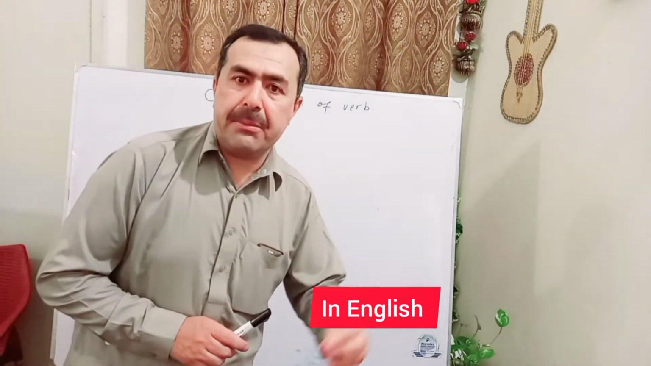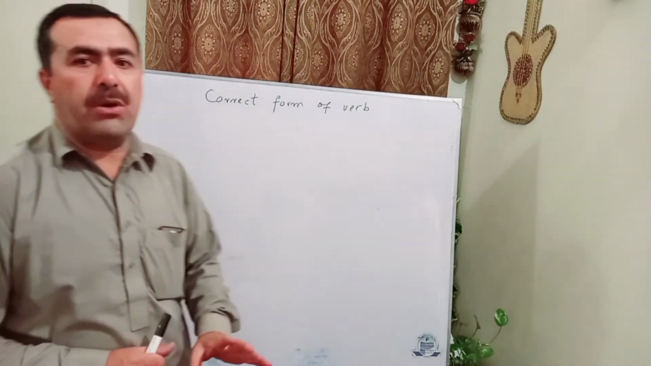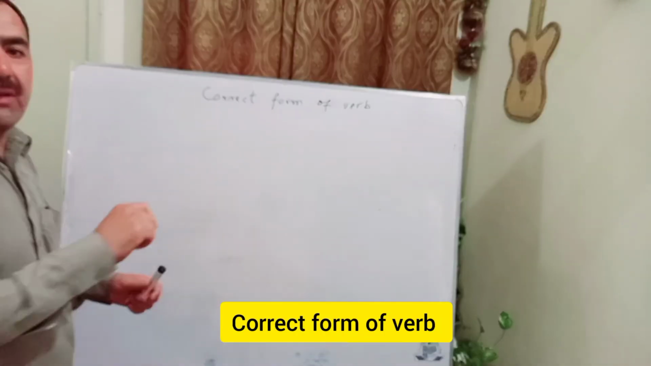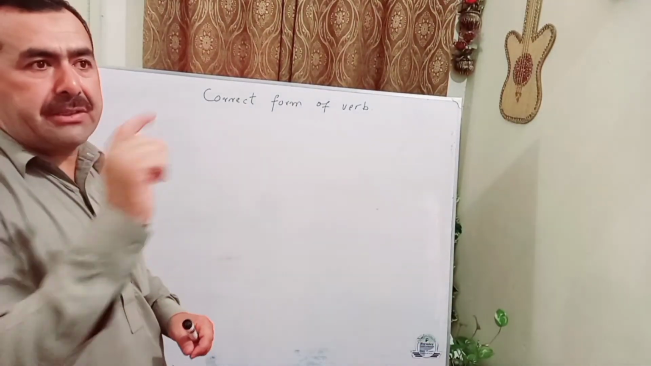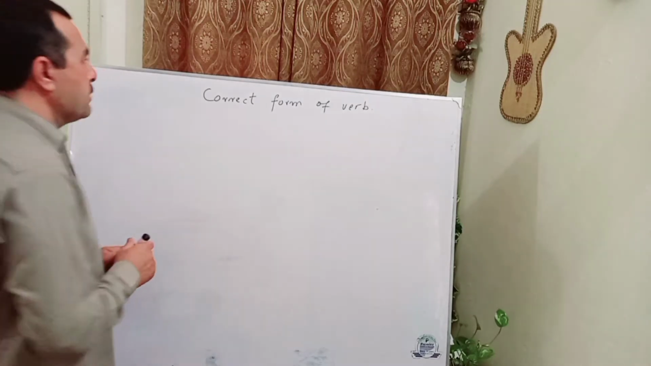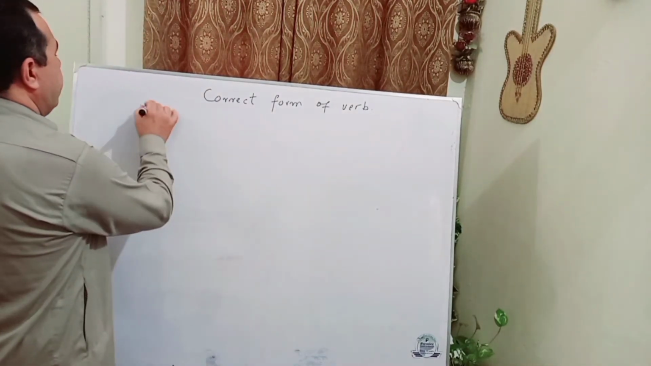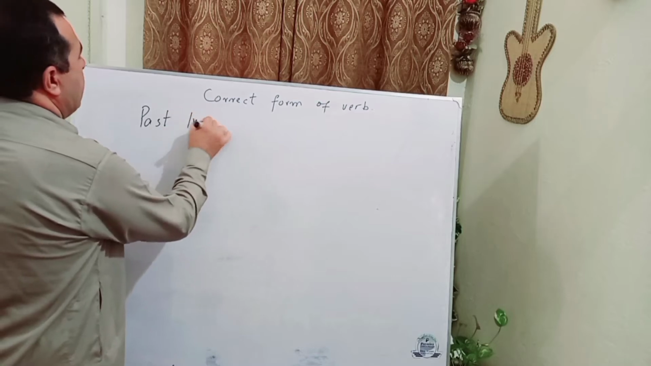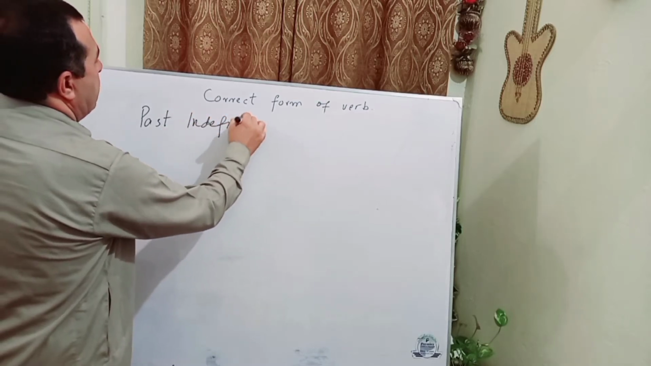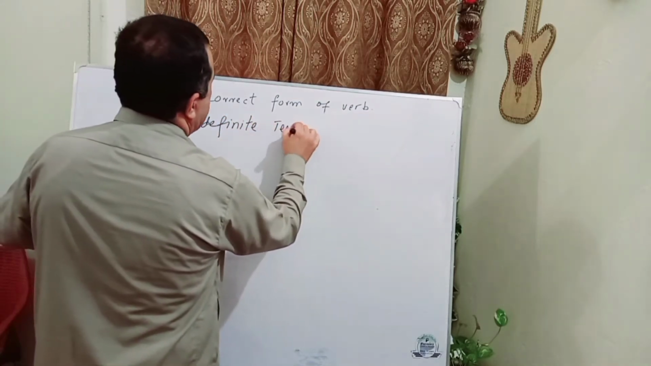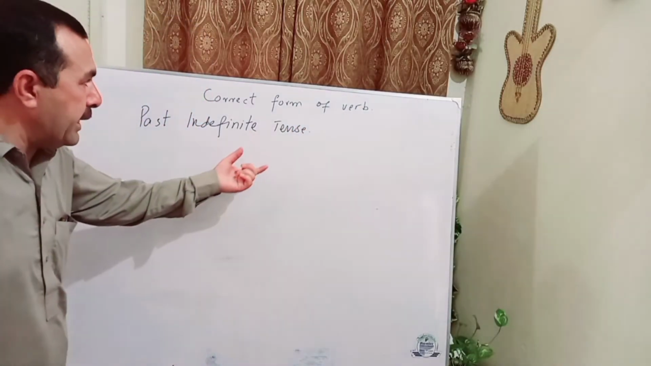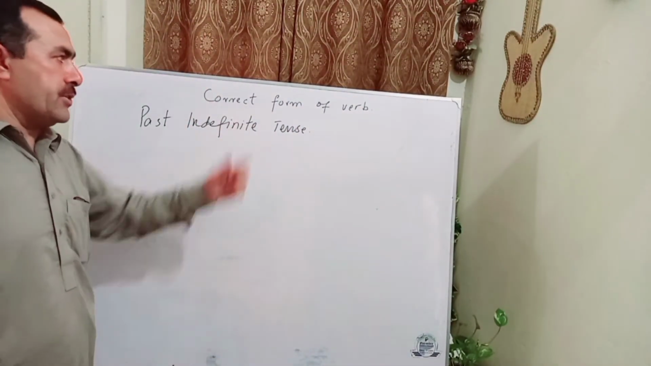And once again, we have the second part of this topic. The topic is correct form of the verb. In the previous video, we discussed present tense. Today, we are going to discuss past tense as a whole. Past indefinite: what are the words, what are the adverbs in a sentence with the help of which we will choose this tense.